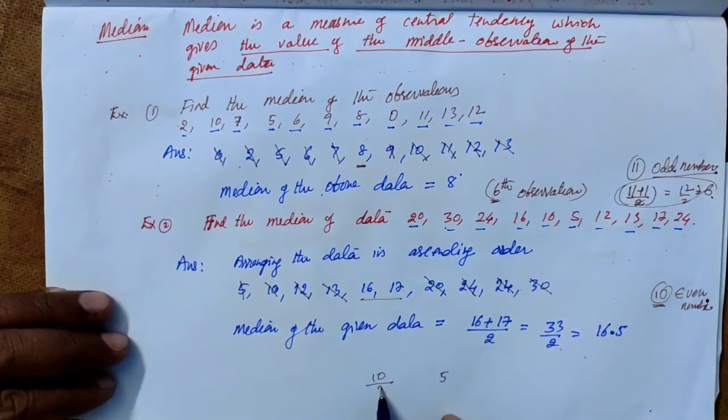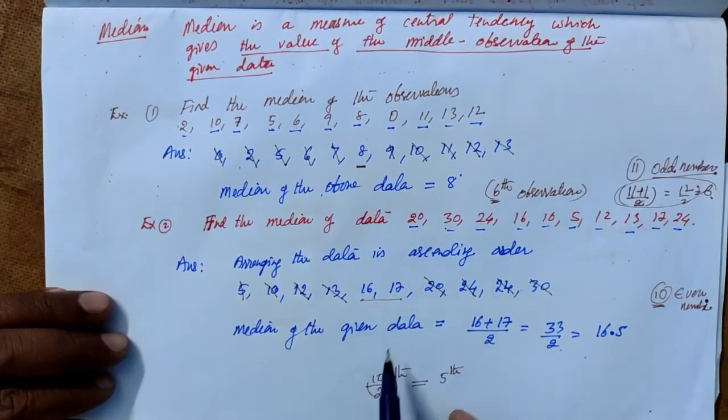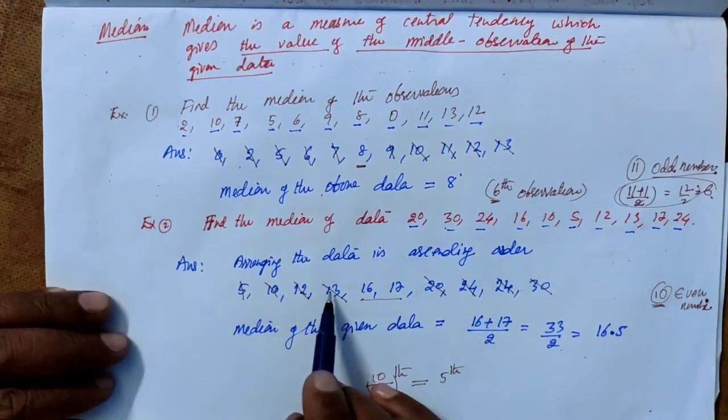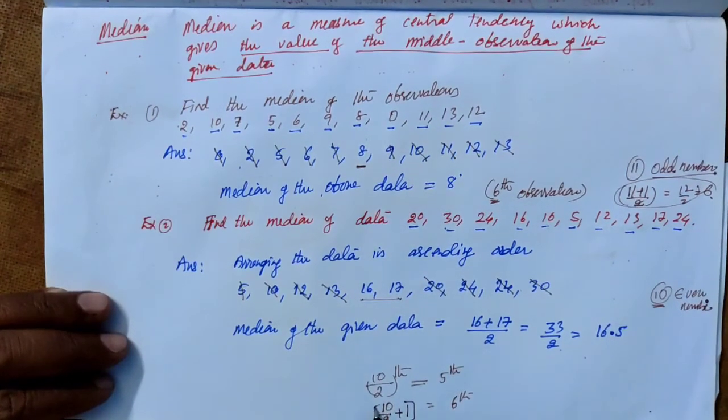If you divide 10 by 2, we get 5. So half of 10 is 5, the fifth one. And this is the sixth one: 1, 2, 3, 4, 5, 6. How do we get sixth? If you divide 10 by 2 and add 1, we get 6.